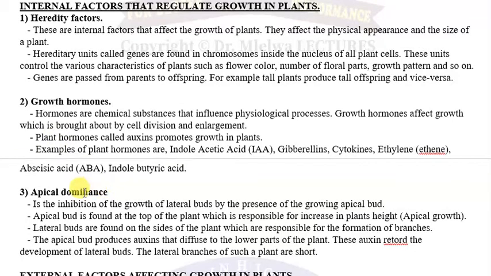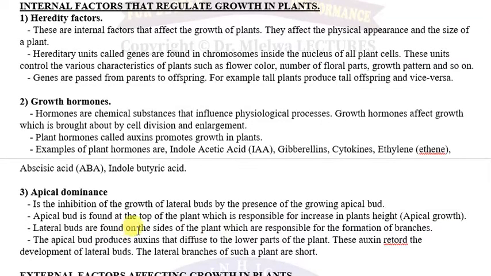From there we have the apical dominance. Apical dominance is the inhibition of the growth of the lateral bud by the presence of the growing apical bud. This is always done by the presence of auxins. Auxin ndizo ambazo huwa zina inhibit the growing of the lateral bud in presence of apical bud, because the apical bud tends to produce auxins which inhibit the growth of the lateral bud. Utakuja kuona kwamba apical dominance is one among the factors which affect growth in a plant. Apical bud is found at the top of the plant, which is responsible for the increase in plant height. Kwa apical bud ndio ile ambayo inaenda juu kuongeza urefu wa mmea.